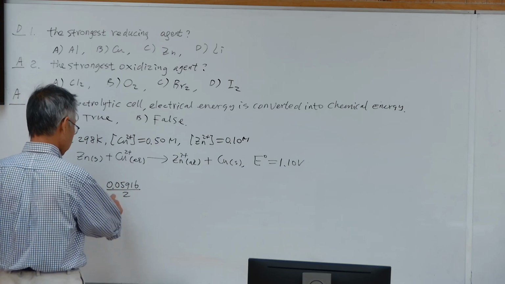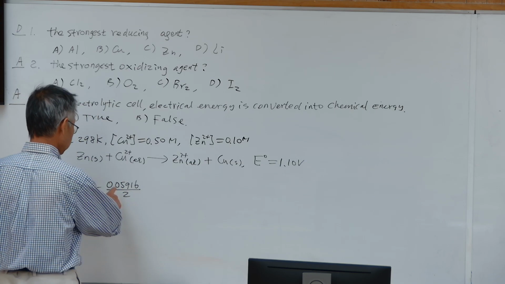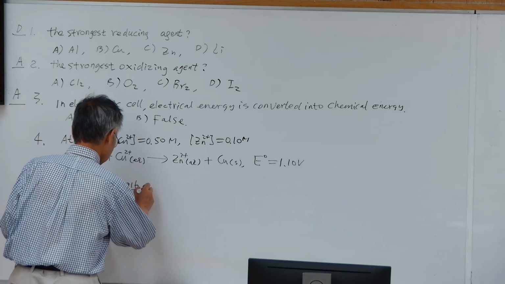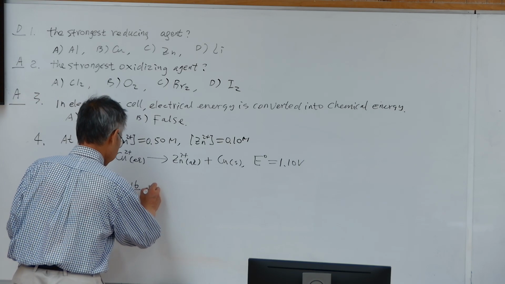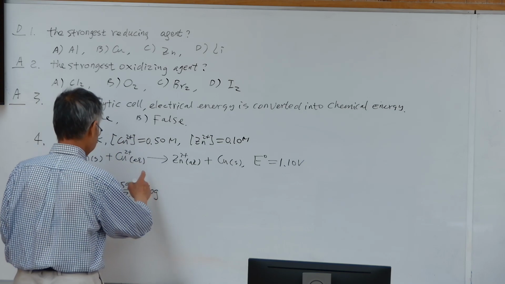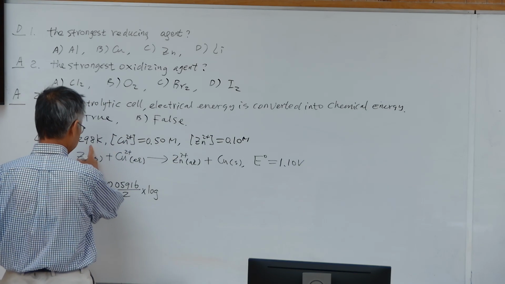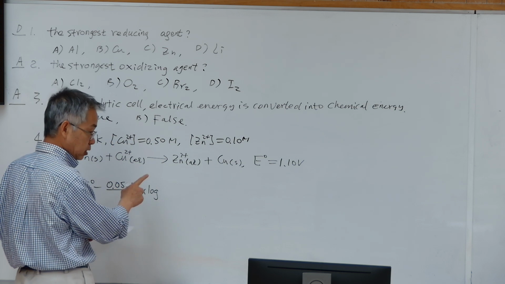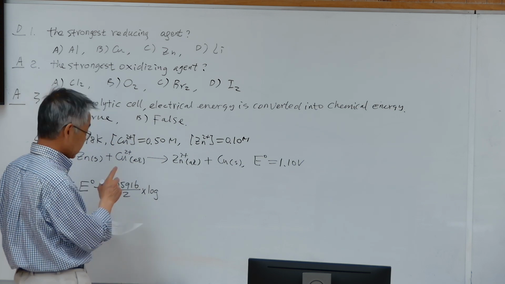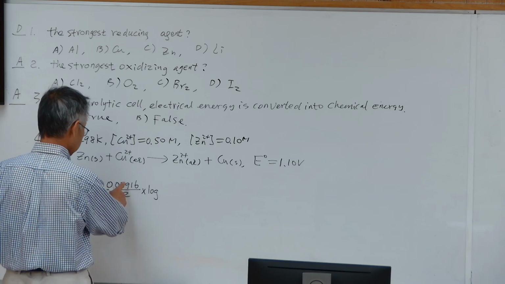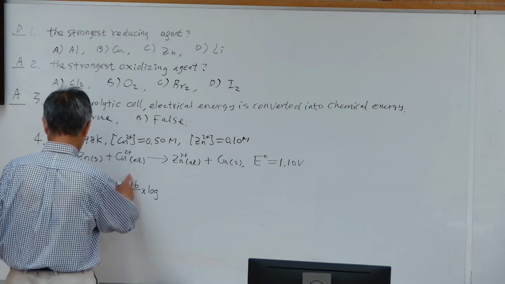F over RT together will be 0.05916, after converting the natural log to base 10 log. If the temperature is 25 degrees Celsius or 298 K, the Faraday constant over the gas constant and the temperature in K together give 0.05916.